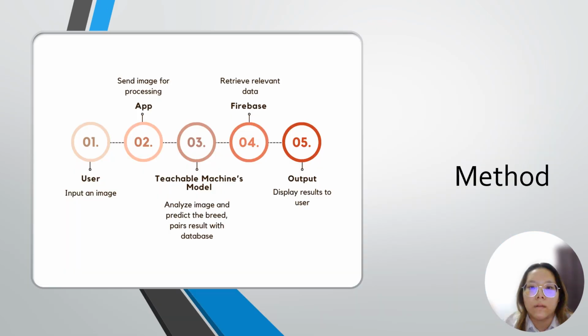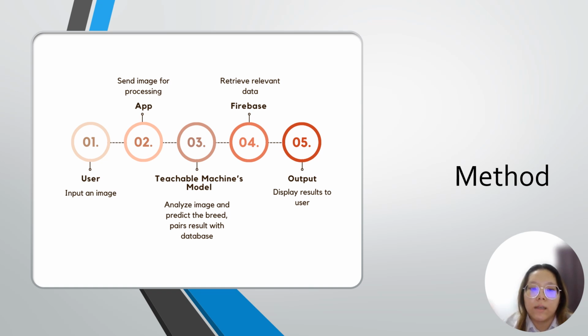Let me walk you through the workflow of Paw Detect, which consists of 5 main steps. First is user. The process begins with the user inputting an image of a dog into the app. Then, the app sends the image for further processing. Teachable Machine's model will analyze the image and predict the breed.